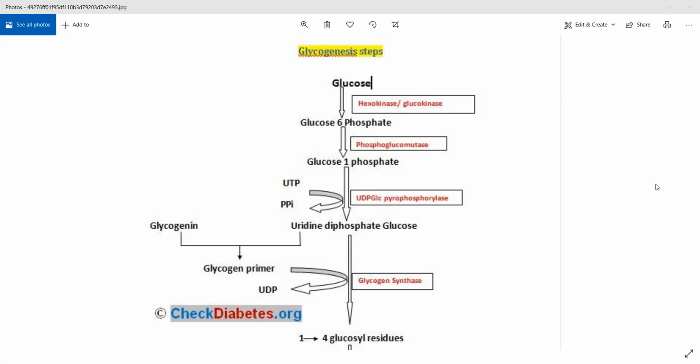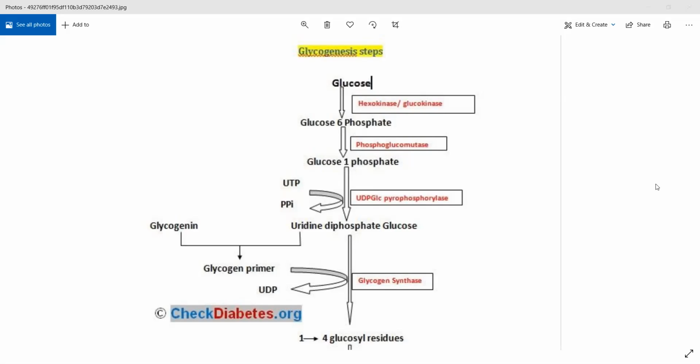So once again, what is happening is one uridine triphosphate. This is also a nucleotide, just like ATP. UTP is also a nucleotide. Now, here UTP gets dissociated in the presence of UDP glucose pyrophosphorylase, this particular enzyme.